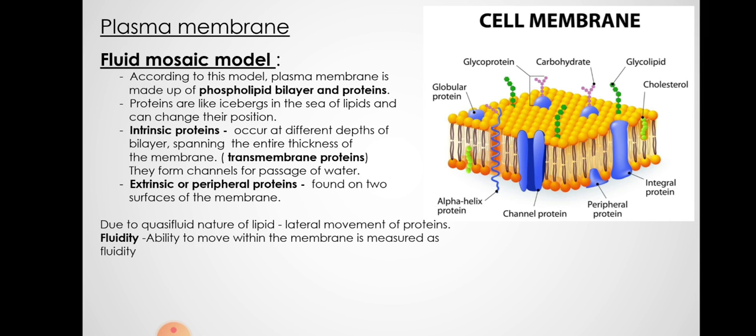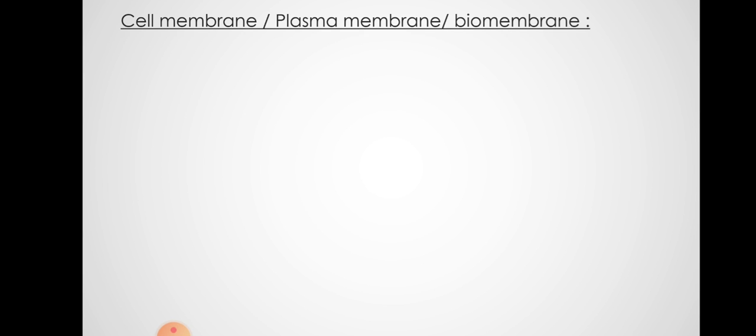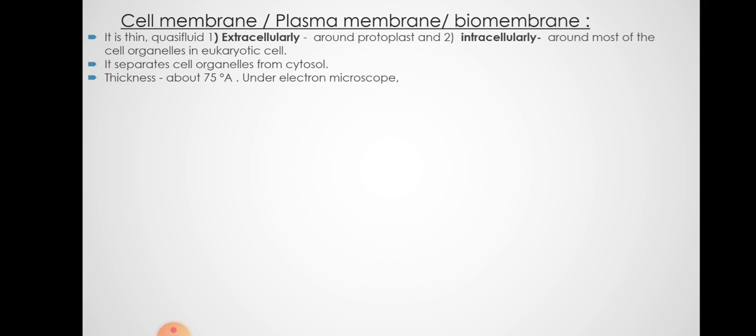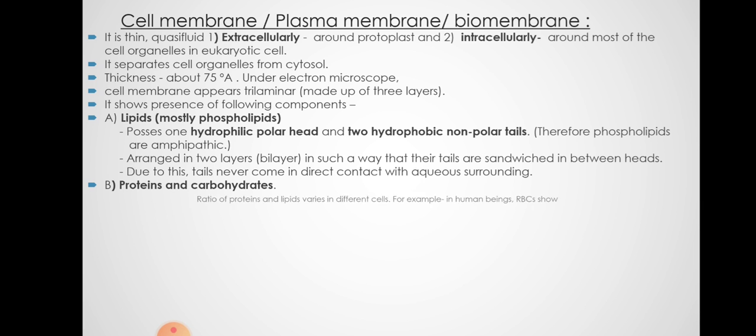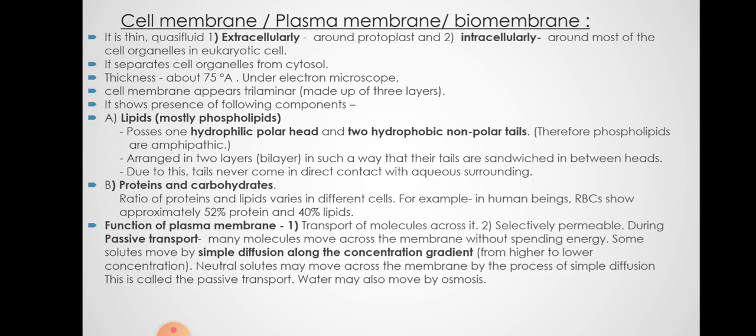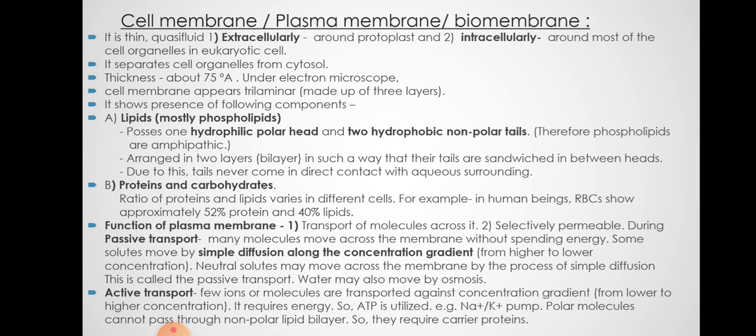Fluid mosaic model. Now these molecules are not static, they are pushing each other, and that is why the lipid membrane has fluidity. Fluidity is the ability to move within the membrane. Now the plasma membrane, or cell membrane, is around the protoplast and around most of the cell organelles. Few characteristics are given here: polar head, hydrophobic tails, proteins and carbohydrates are present. These characters you can find.